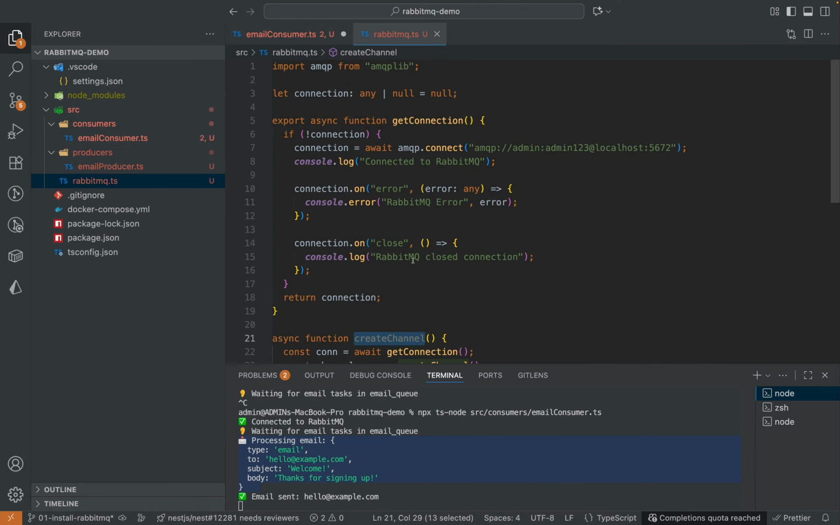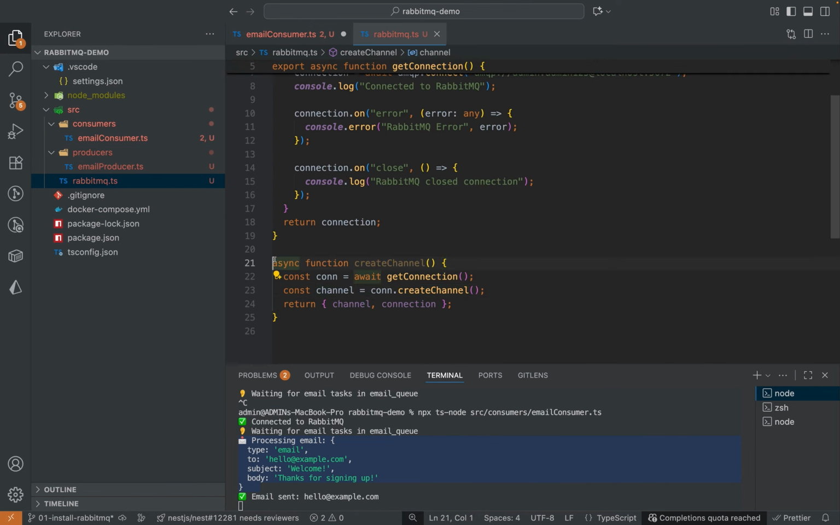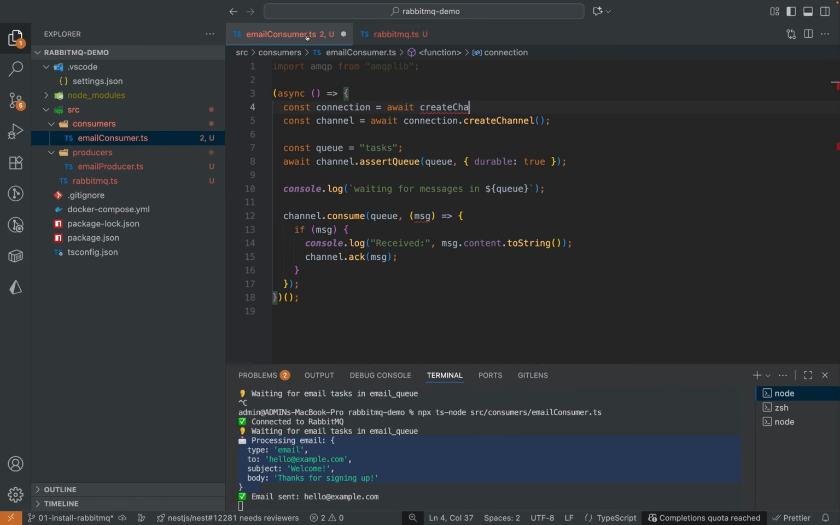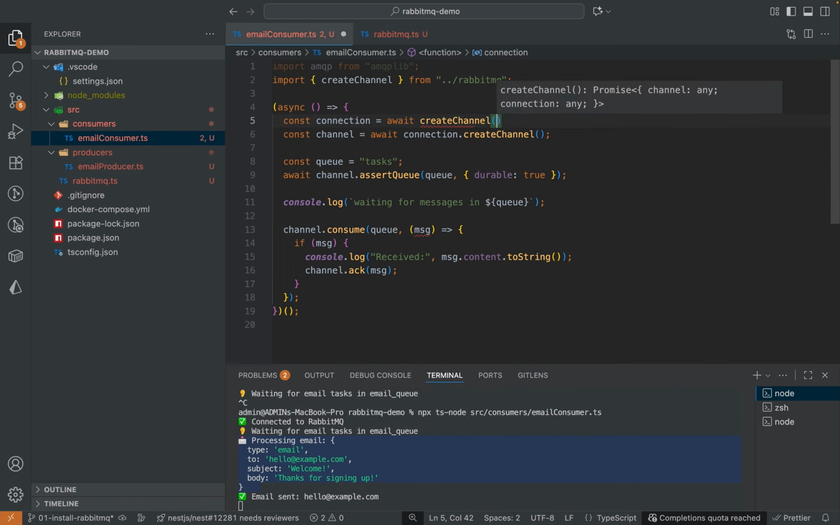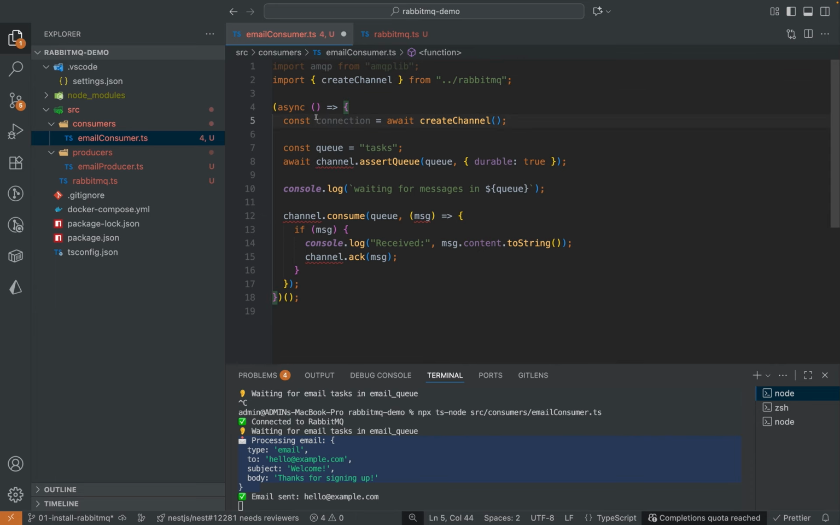Why am I not getting suggestions? Export. I forgot to add export. Create channel. Now I got the channel. For the producer, I also need a connection and a channel. Right.